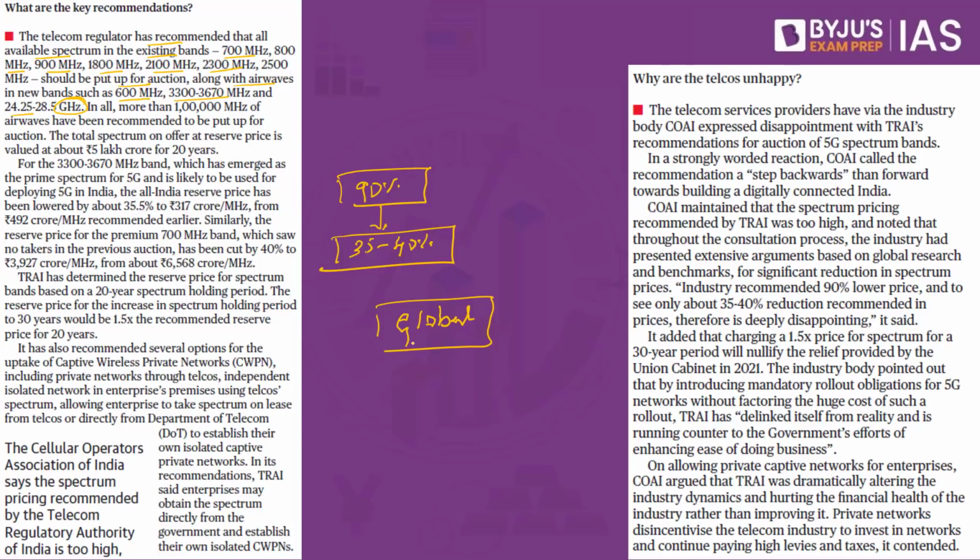As of now, we have the telecom sector which is already under huge losses. It is only Jio which is able to make some profits, but we have Airtel, we have Vodafone which is already under tremendous losses. If they have to pay the money to the government of India right now in the form of the spectrum auction, they would not be able to sustain their businesses, they would not be able to maintain the profits, and ultimately some of the companies may also have to bundle as well.